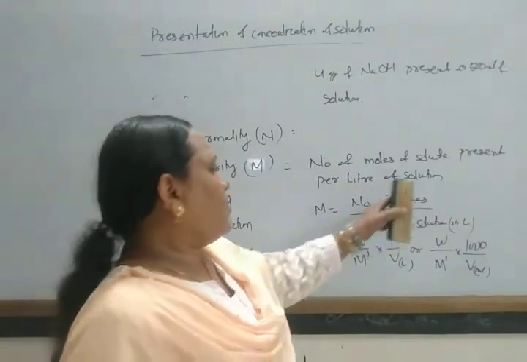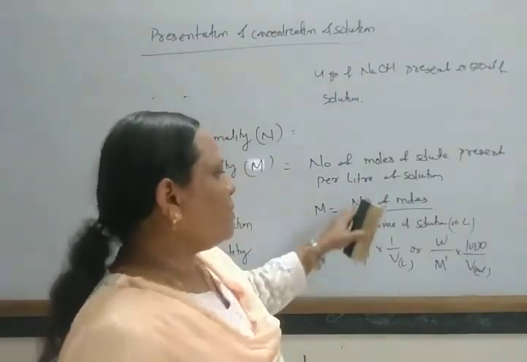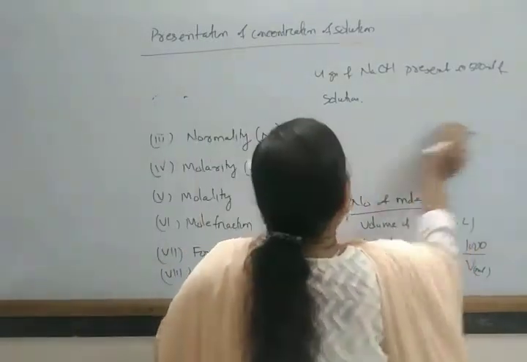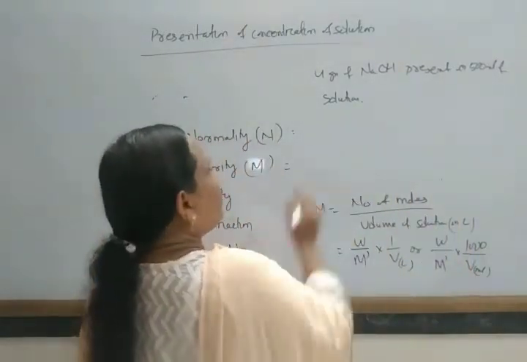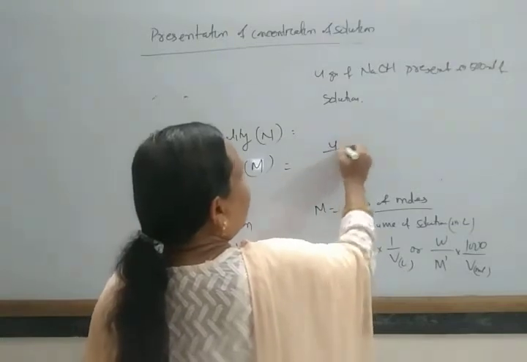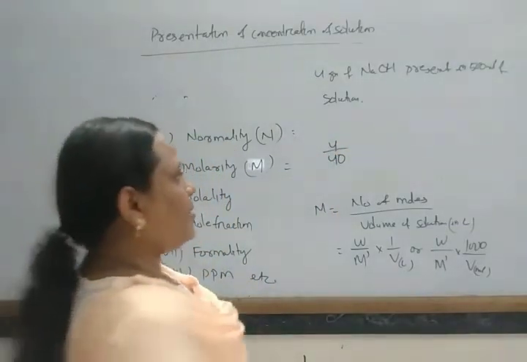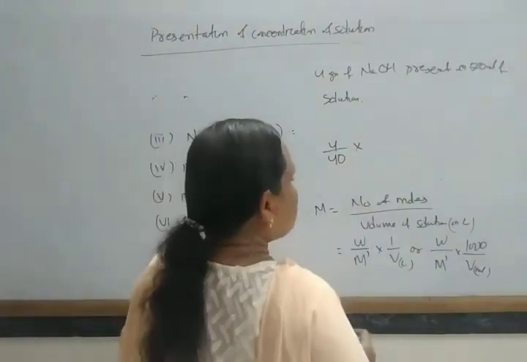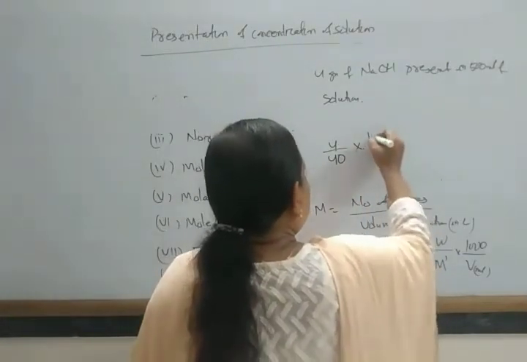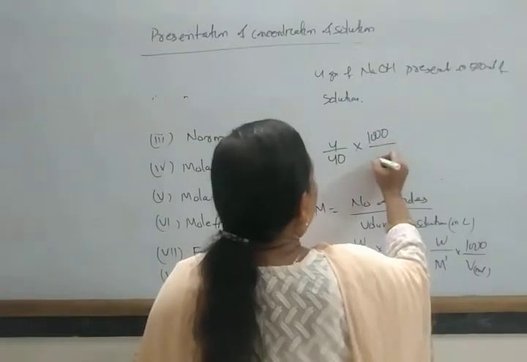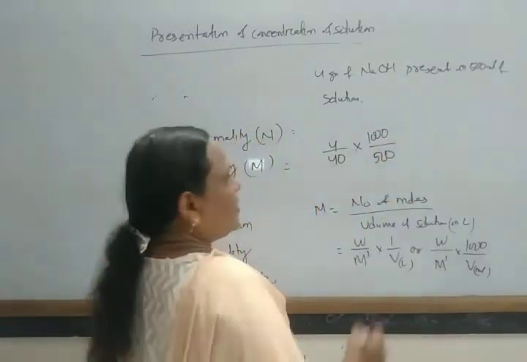Okay, so number of moles, 4 gram of number of moles by volume of solution. So in this way, what is its value? So here molarity is 4 by sodium hydroxide, that is 40, into 1000 by volume given 500.